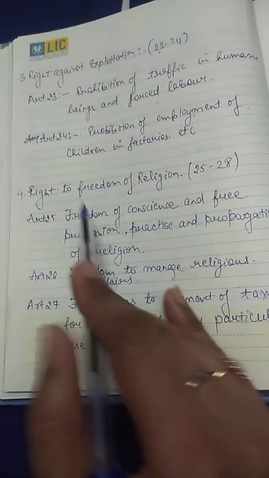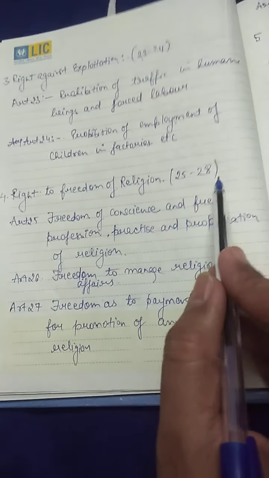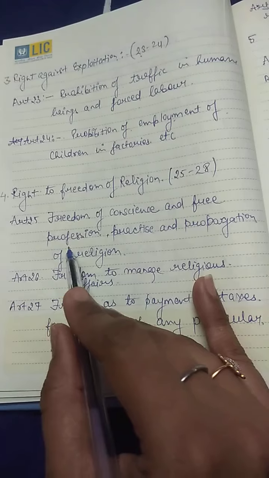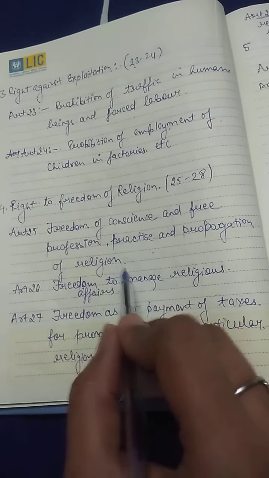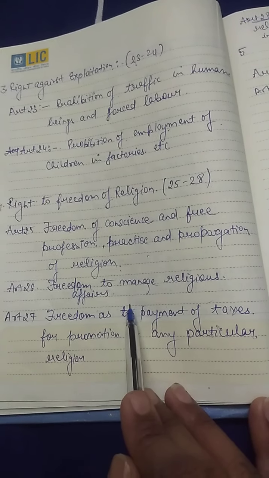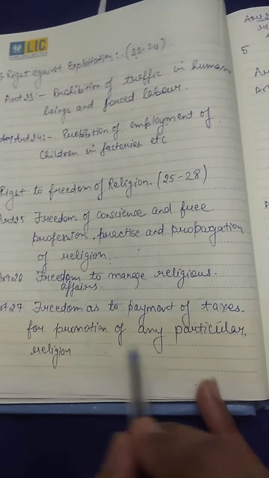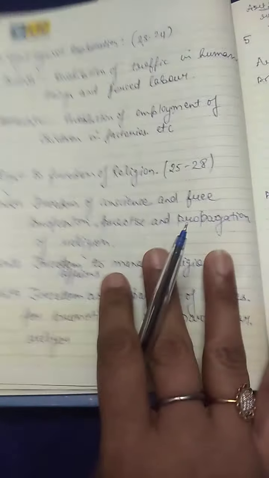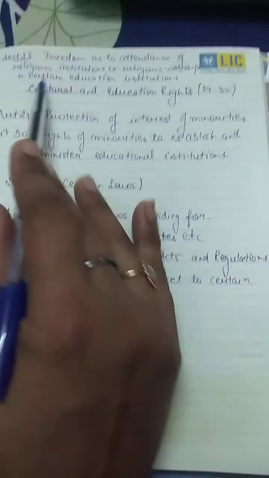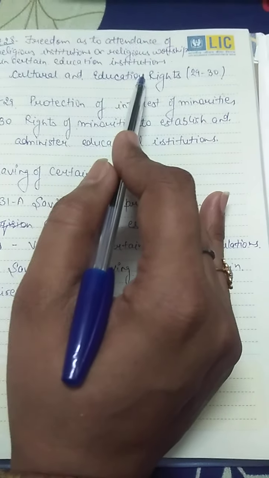The fourth one is the right to freedom of religion. It is defined from Article 25 to 28. Article 25 defines the freedom of conscience and free profession, practice and propagation of religion. Article 26 defines the freedom to manage religious affairs. Article 27 defines the freedom as to the payment of taxes for promotion of any particular religion. Article 28 defines freedom as to the attendance at religious instruction or religious worship in certain educational institutions.